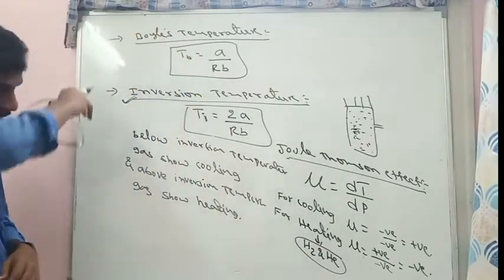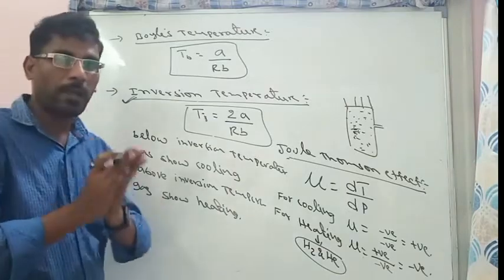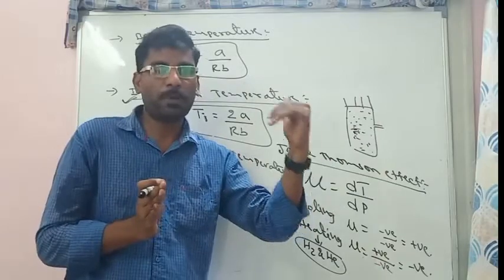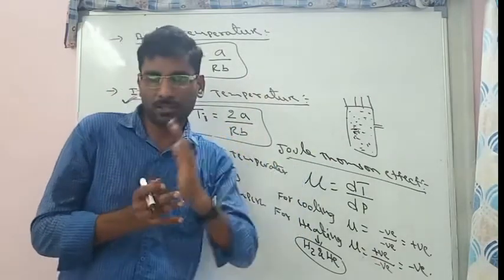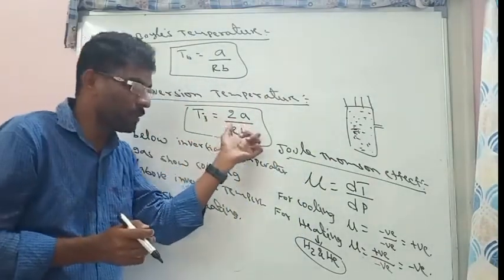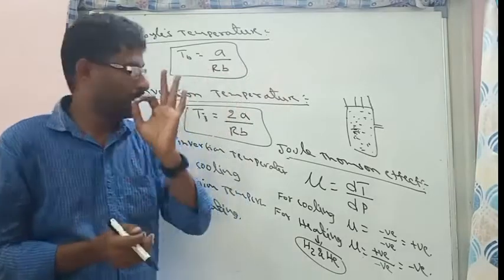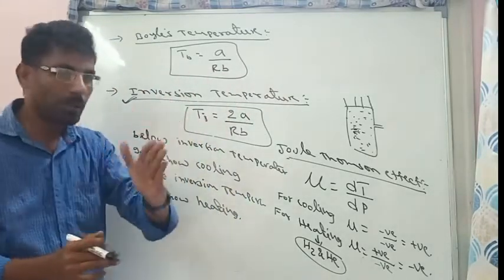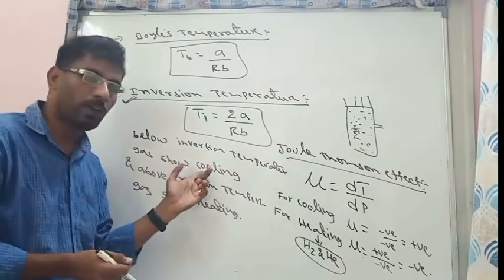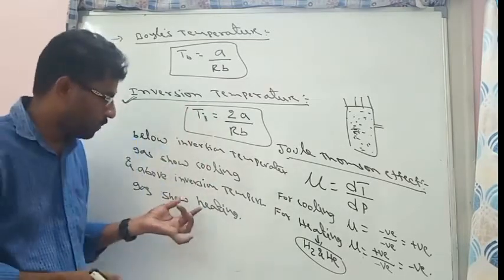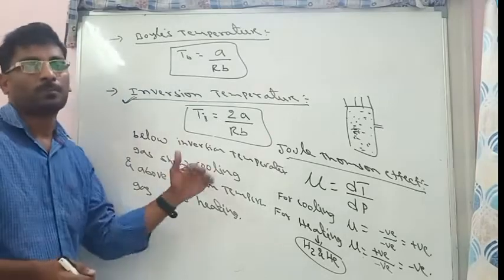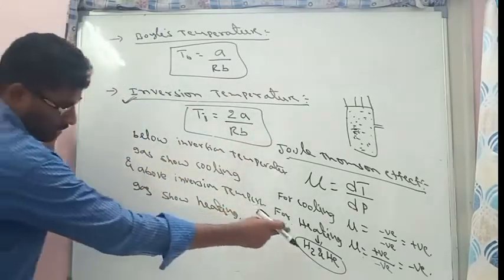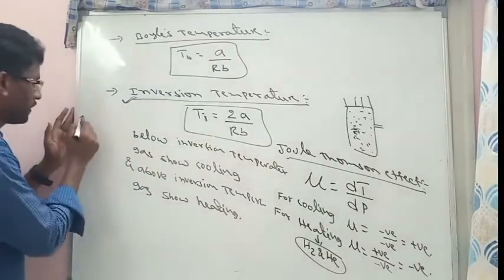So when any gas is transferring from high pressure level to low pressure level, either temperature will fall or temperature will rise or temperature does not change. At a particular temperature, temperature does not change. That particular temperature is called inversion temperature. Below that inversion temperature, it will show cooling. That means temperature will fall. Above that inversion temperature, temperature will rise. Heating effect will show.